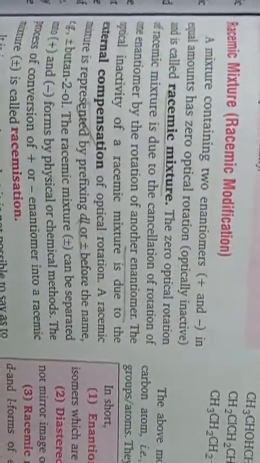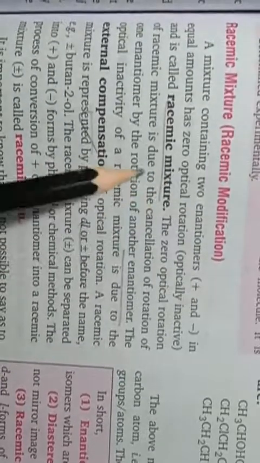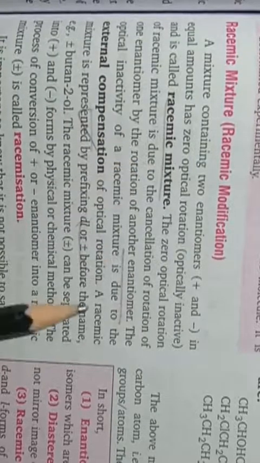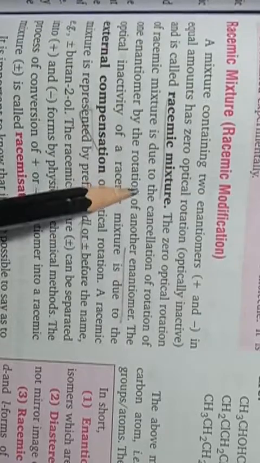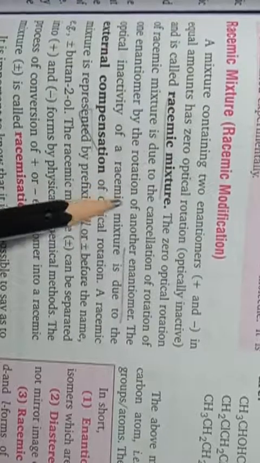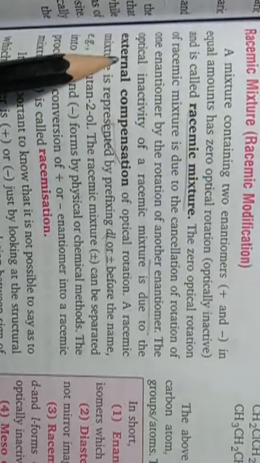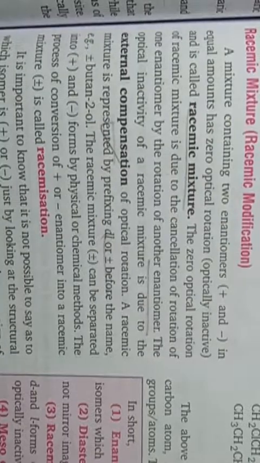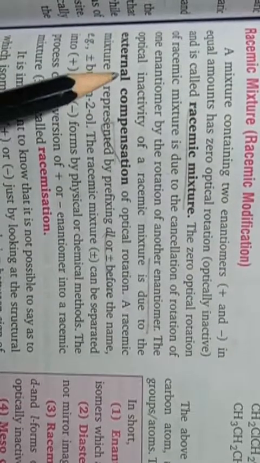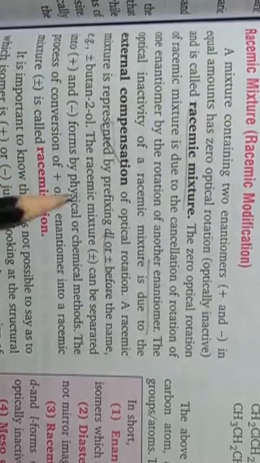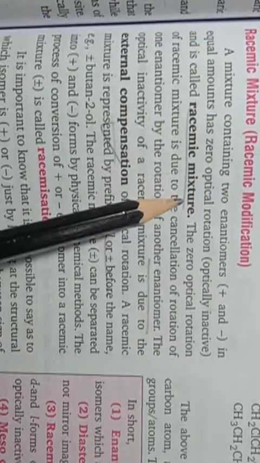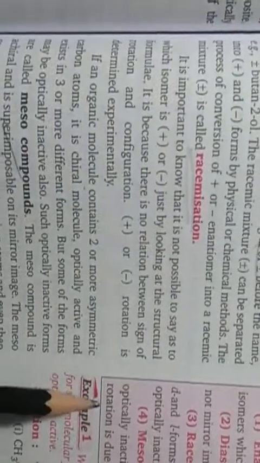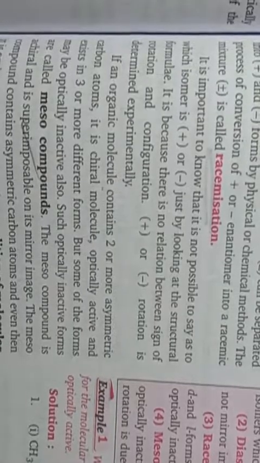And in racemic form or racemic mixture, where two optically active compounds, D and L form, are present in equal amount and overall they are optically inactive, this is known as external compensation, because two different forms are present but are optically inactive. Okay, so external compensation, and the mixture is known as racemic mixture, and the racemic mixture formation reaction is known as racemization. Okay students, racemization.